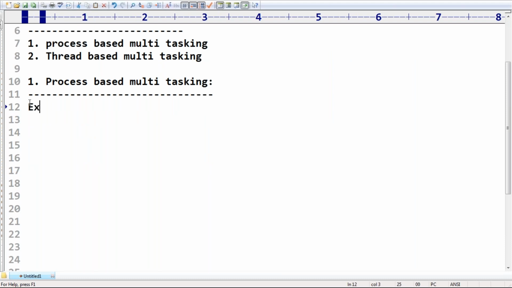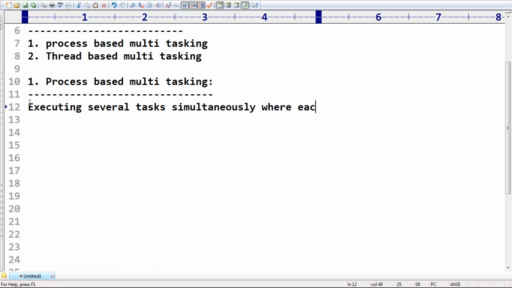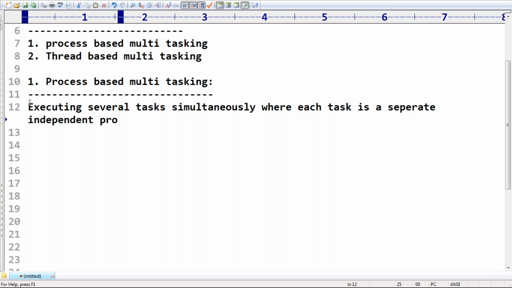Executing several tasks simultaneously, I want to execute several tasks simultaneously where each task is a separate independent process. Are you getting? Separate independent process.